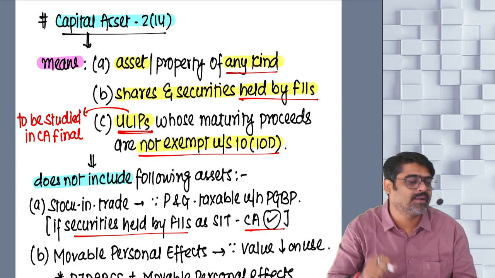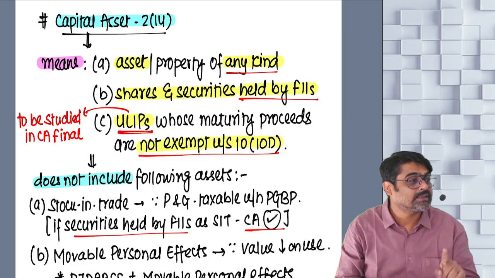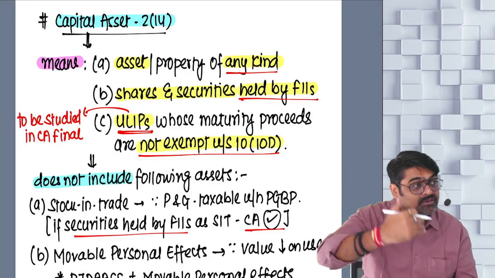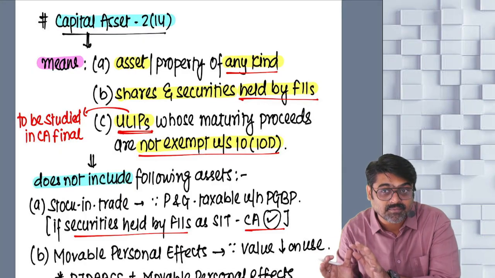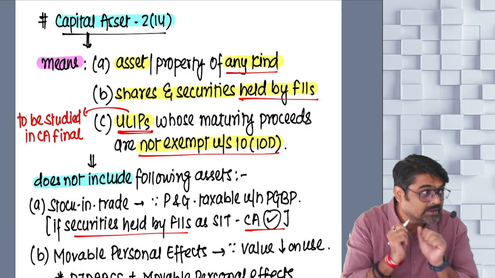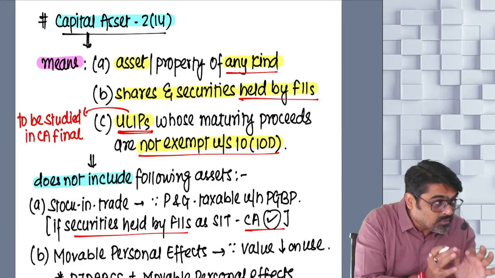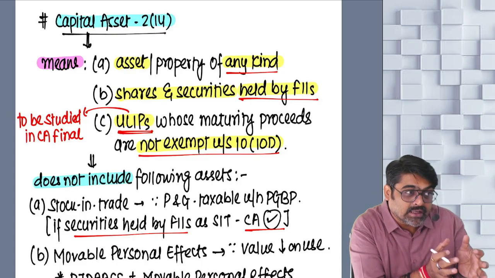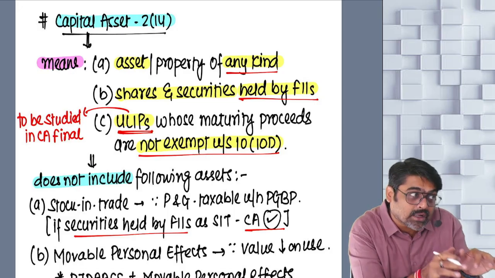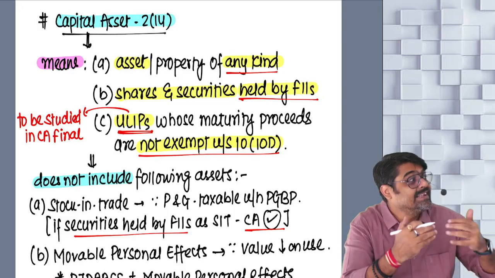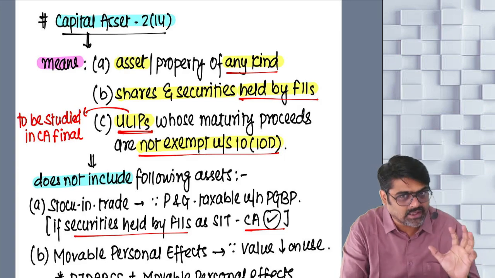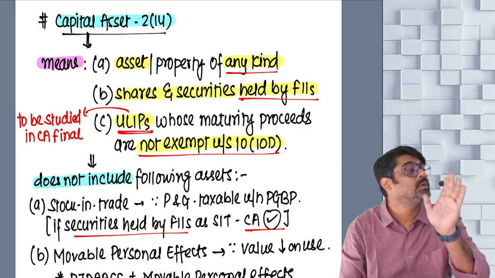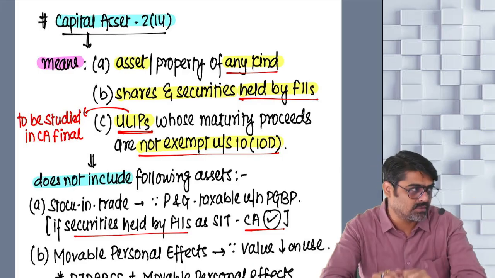So to attract them, come to India, invest in the shares and securities of Indian companies. When they come to India and invest in the shares and securities of Indian companies, they will bring their foreign currency. And till the time they are invested in our country, their foreign currency will also be there in our country. So that will increase the foreign currency reserves in India. And ultimately that is going to help the economy grow. Our economy will be strong.